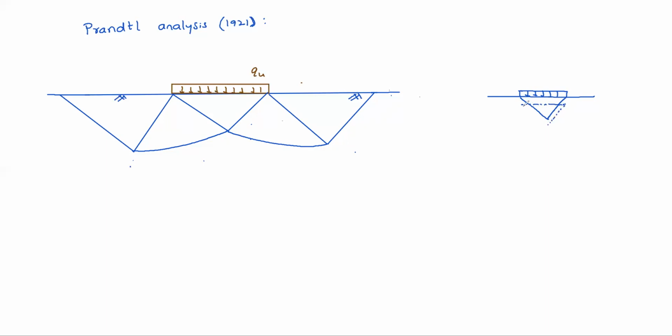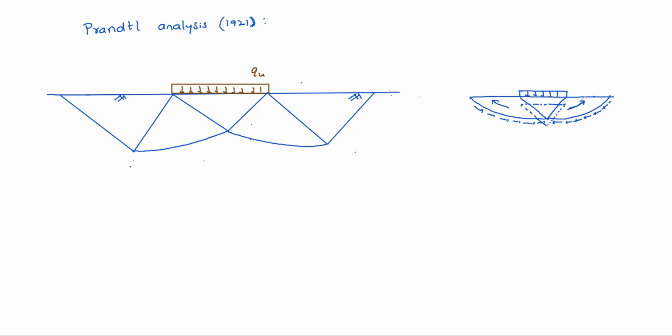Sinking, settlement, is possible only when the side soil moves laterally. The shear capacity of the soil resists maximum, and after its strength is exhausted, the wedge-shaped soil moves in a downward direction.